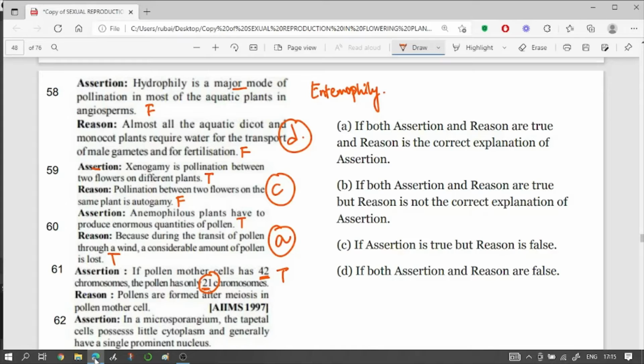Pollens are formed after meiosis in the pollen mother cell. This is exactly why it is diploid in the pollen mother cell, and the chromosome number is haploid in the pollen. So this is also a true statement and is correctly explaining our assertion. So the answer will be option A.